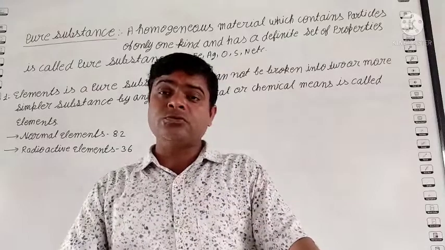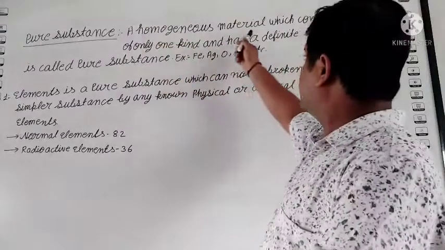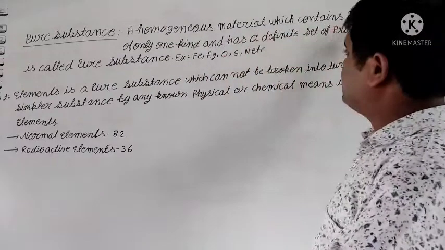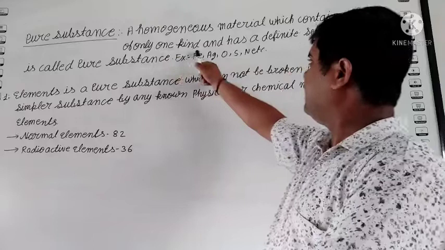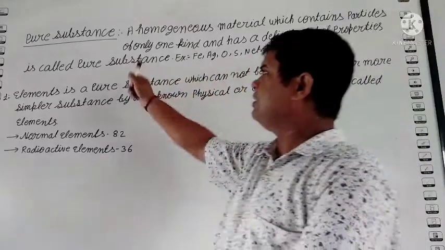Again, what is a pure substance, students? See, a homogeneous material which contains particles of only one kind and has a definite set of properties is called a pure substance.